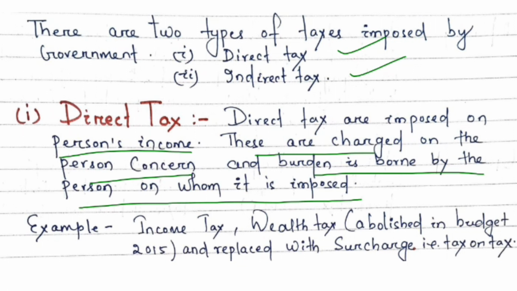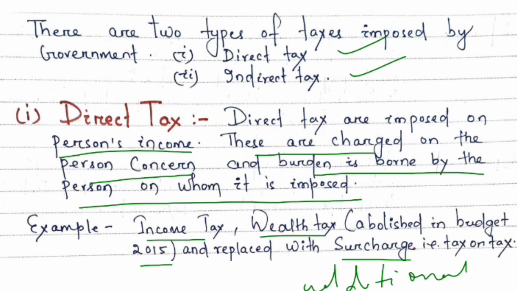Similarly, if certain percentage of tax is imposed on the company's profit, then the company will have to pay that corporate tax to the government directly without any third party. That is why it is also called direct tax. Now let's see some other examples of direct tax. For example, income tax, wealth tax, which is now abolished in budget 2015 and replaced with surcharge, that is an additional tax. Surcharge is an additional tax, that is tax on tax.